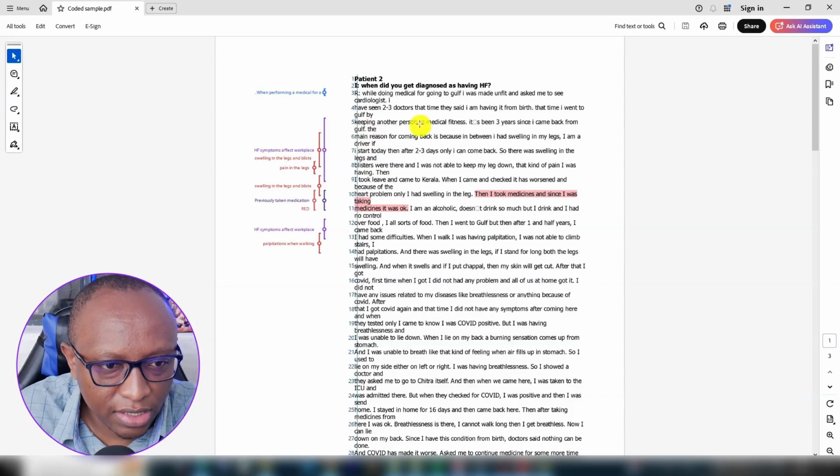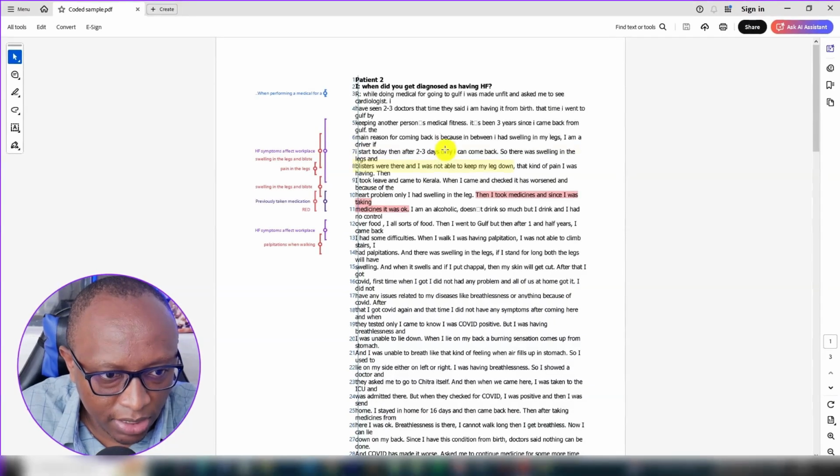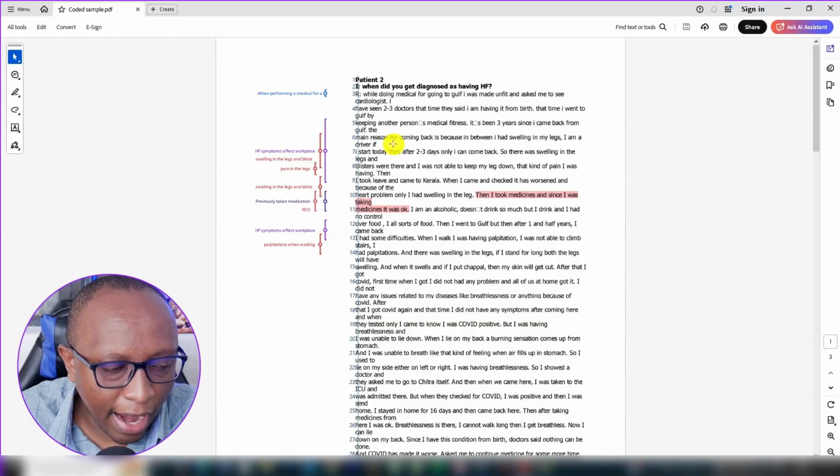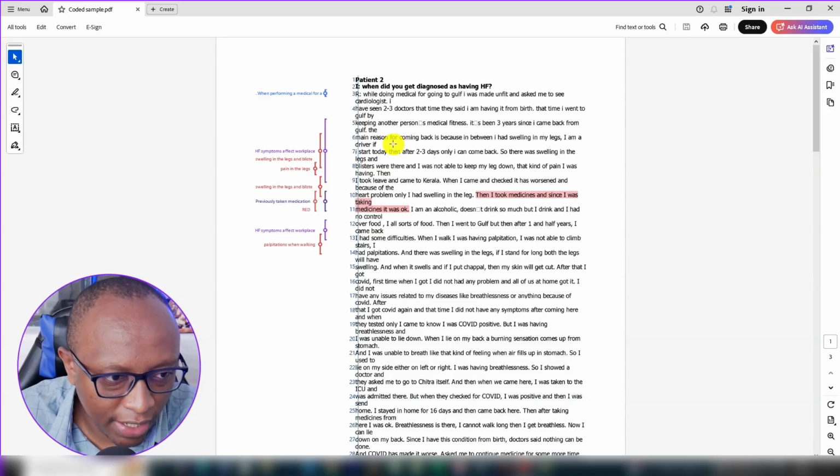You can see this person says, from this place, it's been 3 years since I came back from Gulf. The main reason for coming back is because in between I had swelling in my legs. I'm a driver. If I start today, then 2 to 3 days only I can come back. So there was swelling in the legs and blisters, and I was not able to keep my leg down. You can see that section I've coded it as heart failure symptoms affect work, not workplace but work. It affects their work, so they are not able to perform well at work because of heart failure symptoms.